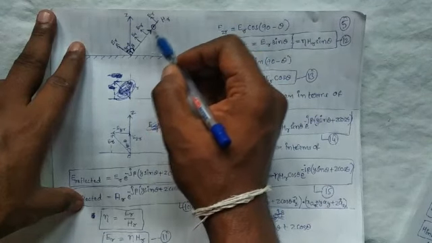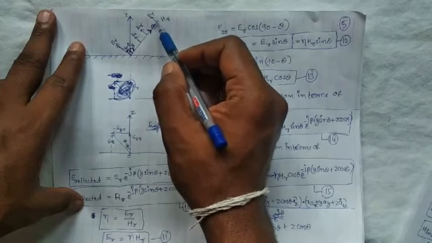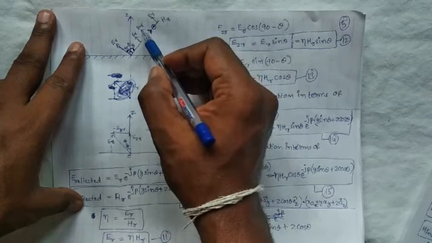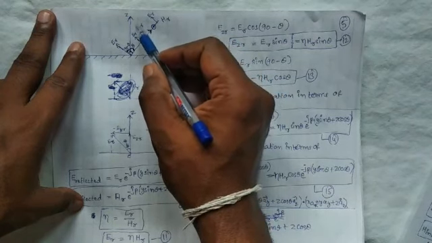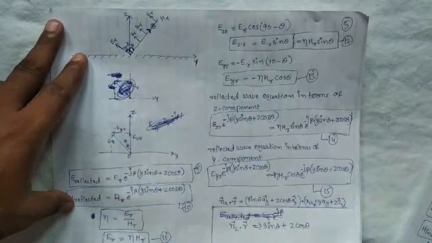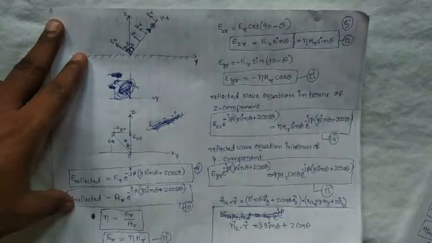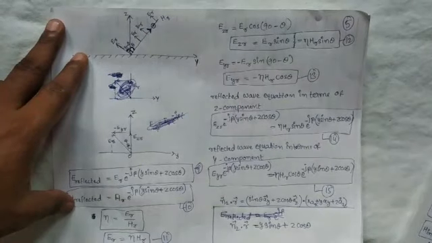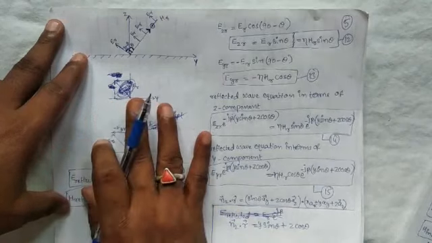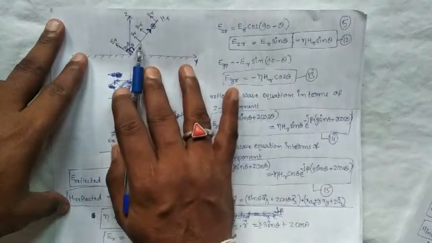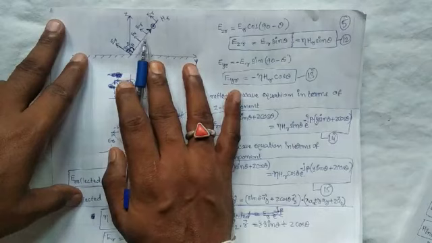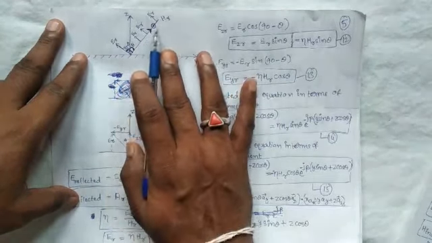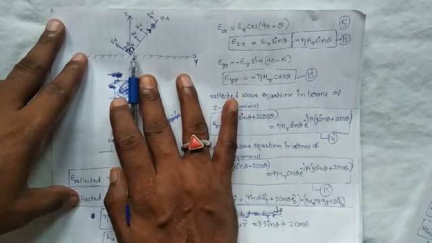The arrow on this line indicates the direction of propagation of the wave. ER indicates the electric field intensity, which is perpendicular to the direction of propagation everywhere on this wave.